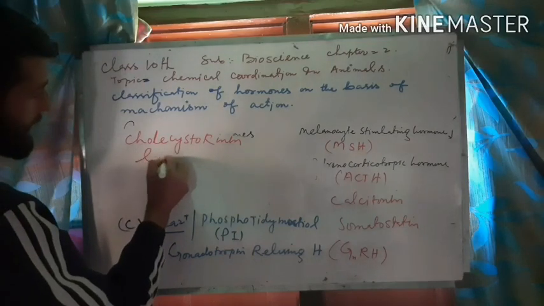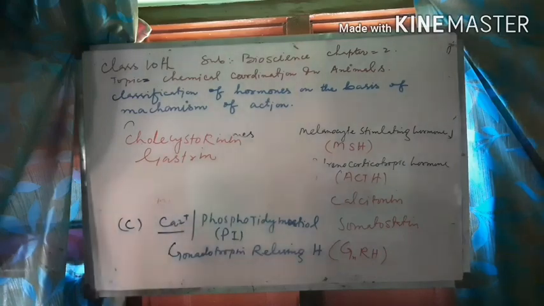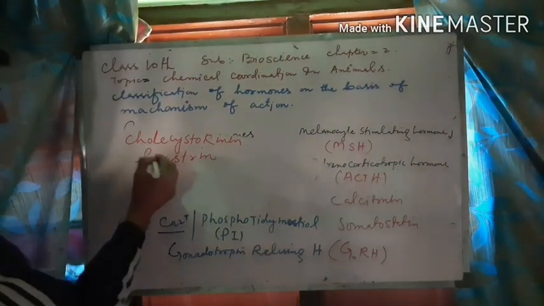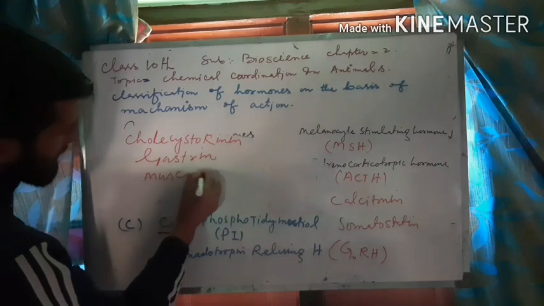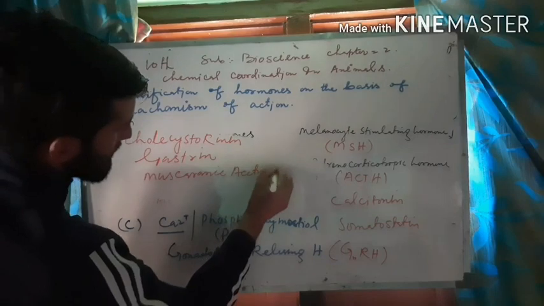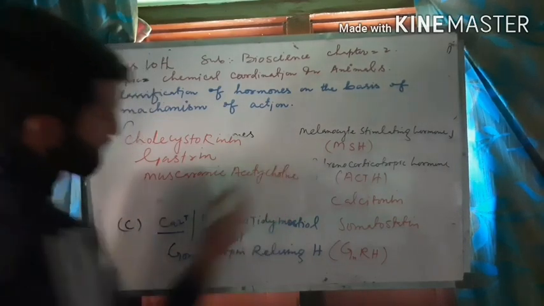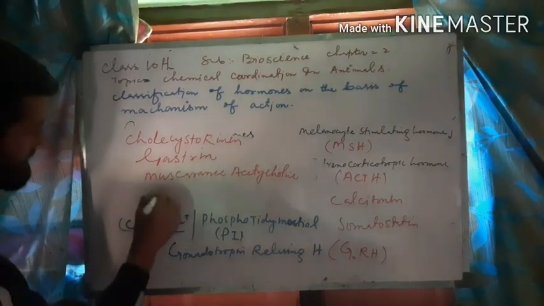Then is gastrin, another hormone. Then is muscarinic acetylcholine. Muscarinic acetylcholine.